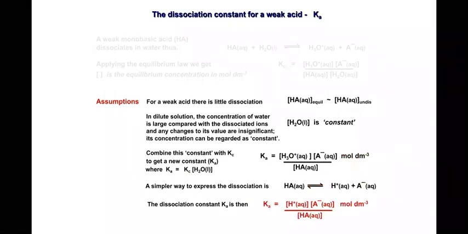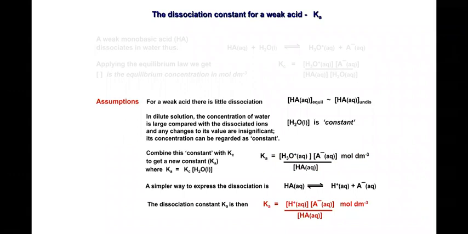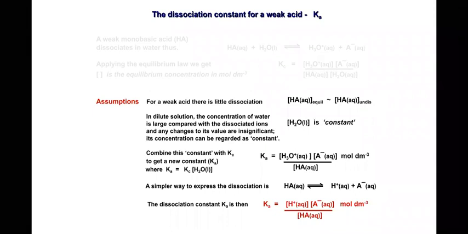Then the equilibrium constant is given by Ka equals the concentration of H+ and A- ions divided by the concentration of the weak acid HA. So the dissociation constant is the concentration of the respective ions, H+ and A-, divided by the concentration of the weak acid. And it can be represented in moles per dm cube. Here, look at this.